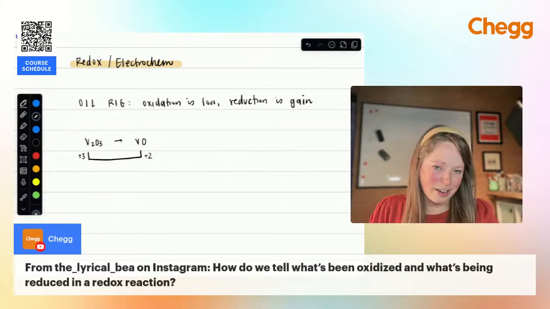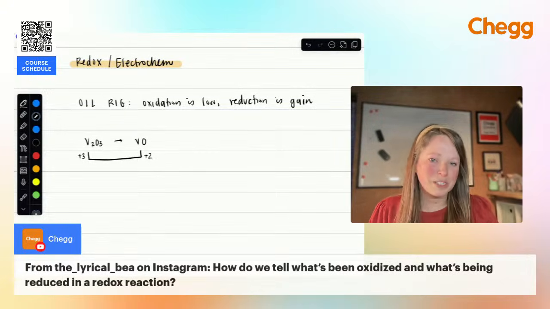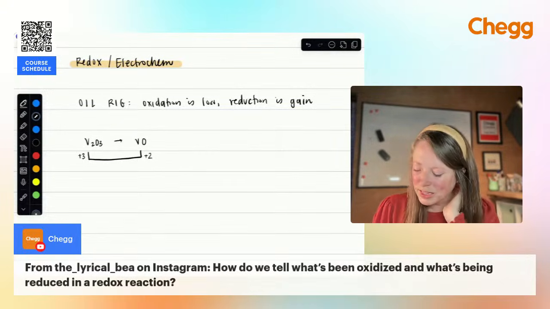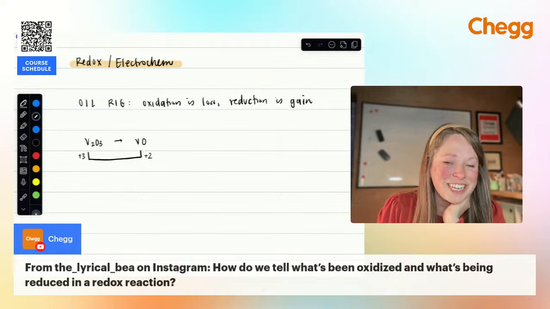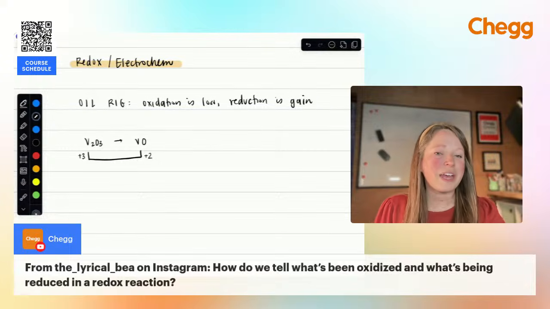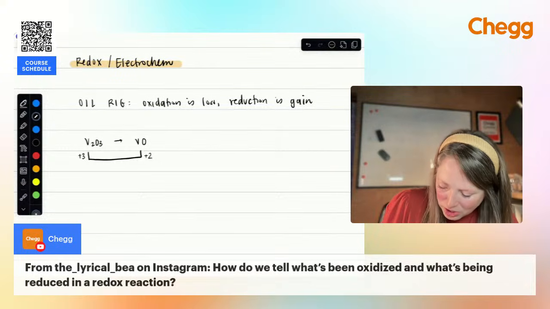So what has gone on now for vanadium to switch from +3 to +2? This is where it gets counterintuitive. If your charge has decreased by 1, it's because you have added a negatively charged electron.